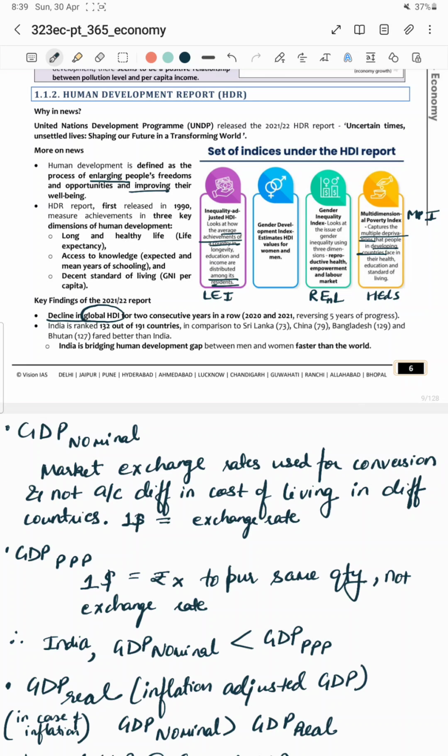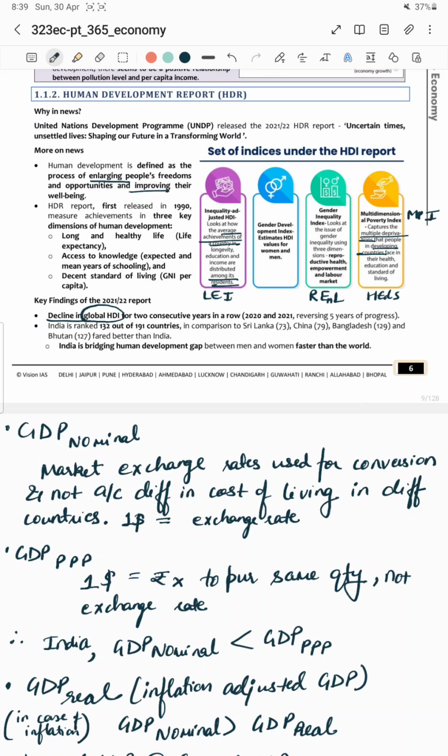Second is the Gender Development Index. It estimates the HDI value for men and women. Third is the Gender Inequality Index. It looks at the issue of gender inequality on 3 broad parameters. First is reproductive health. Second is empowerment. Third is labor market.